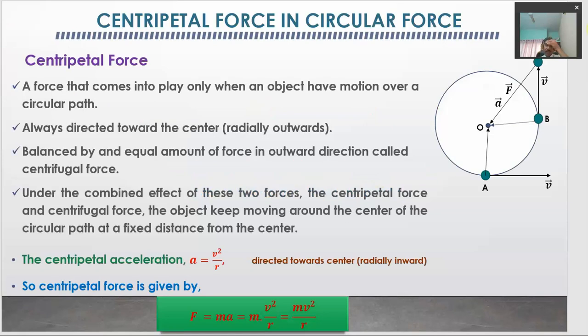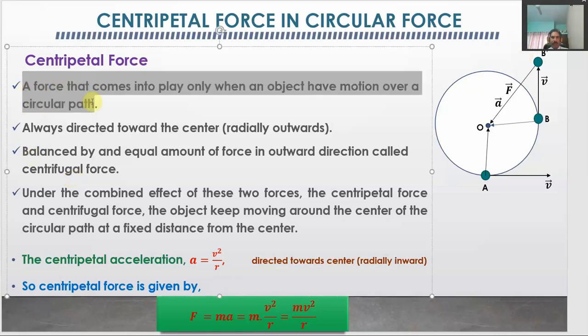So what is centripetal force? It is a force that comes into play, meaning it exists only when an object has motion over a circular path.